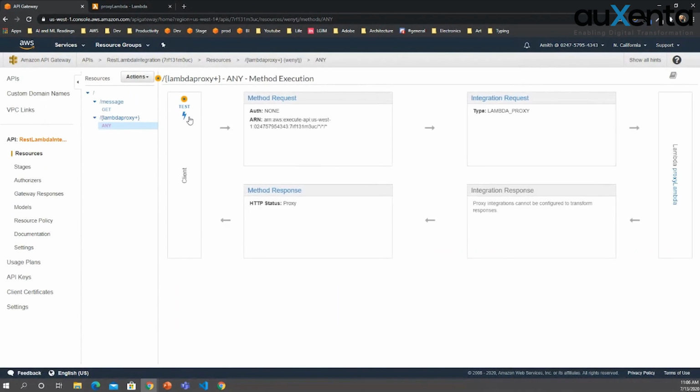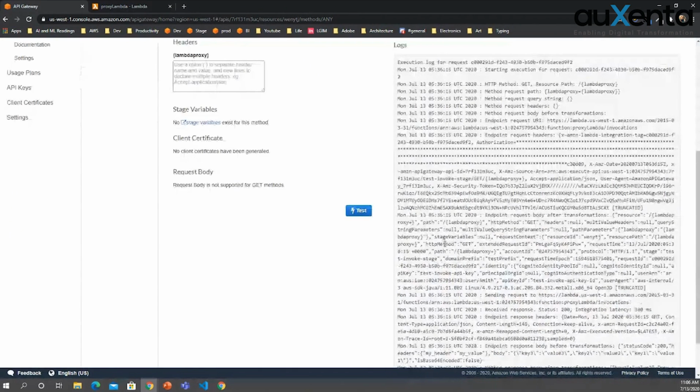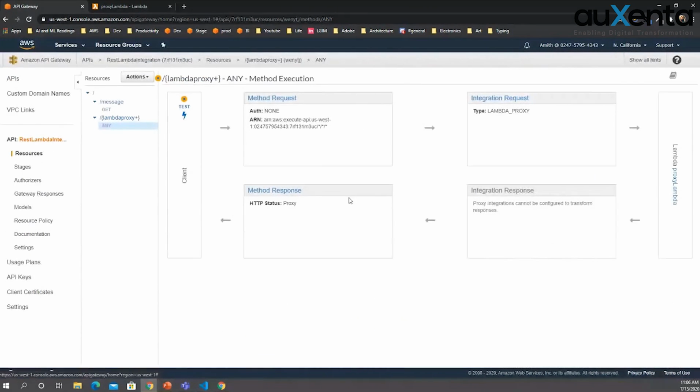Now let's test this. Now it's working and it gave a response body also. Since this supports only, that means this is only a proxy, we can't manipulate the integration response or integration request. Now you can see how it happens in a proxy API, Lambda proxy.